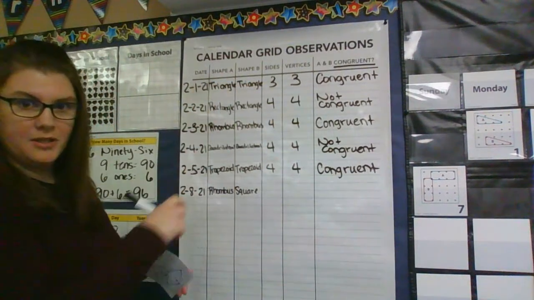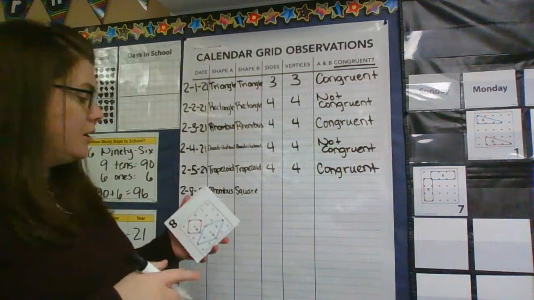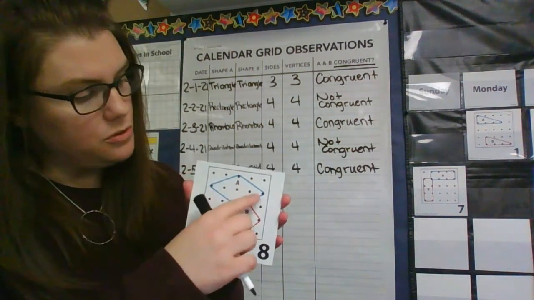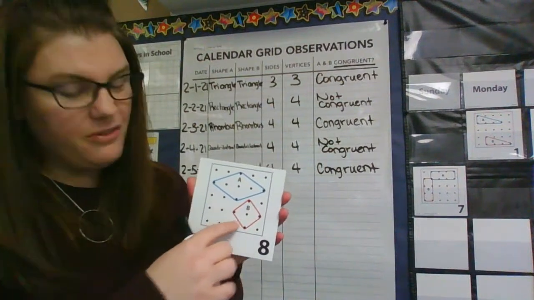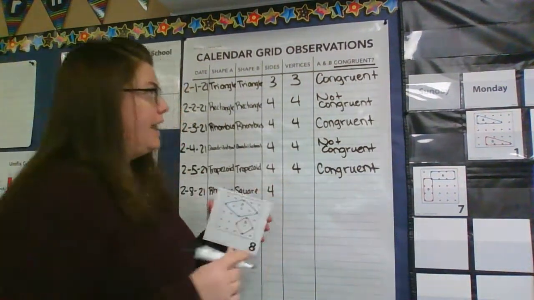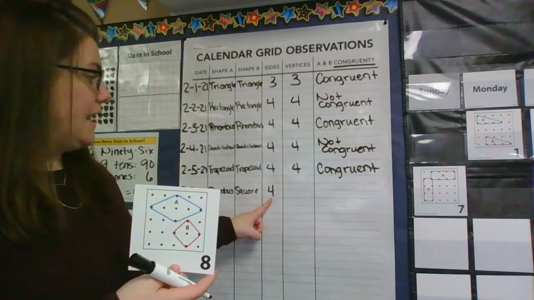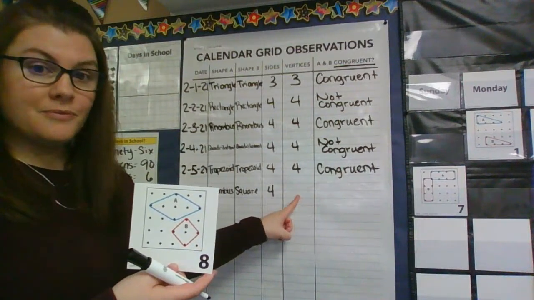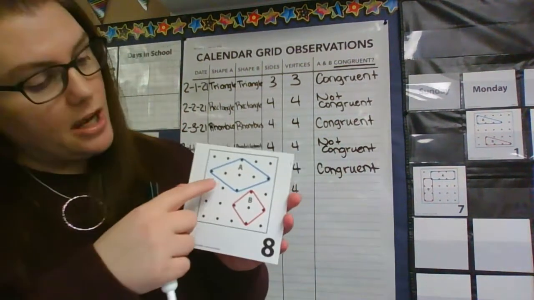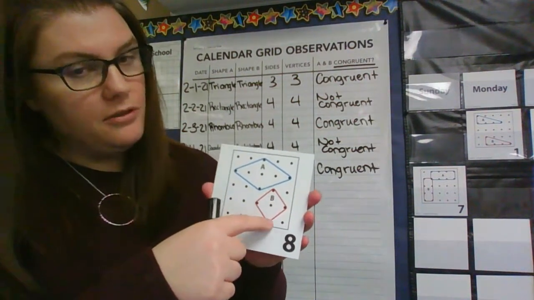So we have 2 different shapes. It's the first time it's happened. Oh, I like new things because that means it's making our brains think and grow. But even though we have 2 different shapes, do they have the same number of sides? 1, 2, 3, 4. They sure do. That's why they're both quadrilaterals. And if there are 4 sides, how many vertices? 4 sides mean there are 4 vertices. Let's count one more time just to double check. 1, 2, 3, 4. Got it. How about on B? 1, 2, 3, 4.